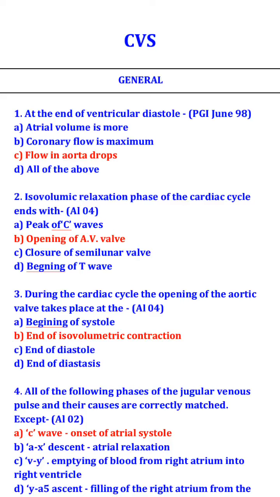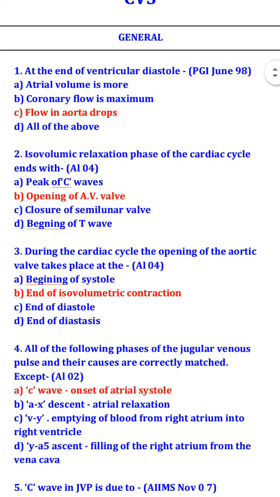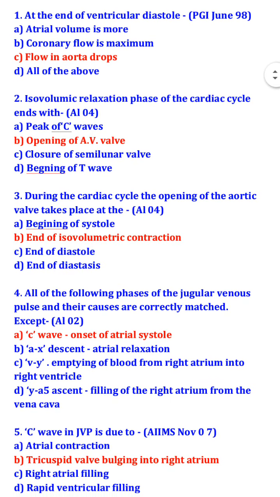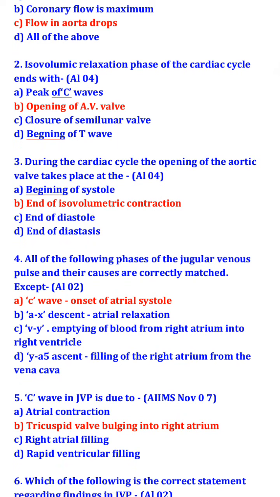Cardiovascular system general. At the end of ventricular diastole, flow in the aorta drops. The isovolumic relaxation phase of the cardiac cycle ends with the opening of the atrioventricular valve. During the cardiac cycle, the opening of the aortic valve takes place at the end of isovolumetric contraction.